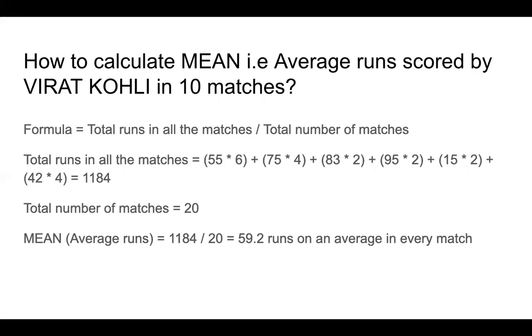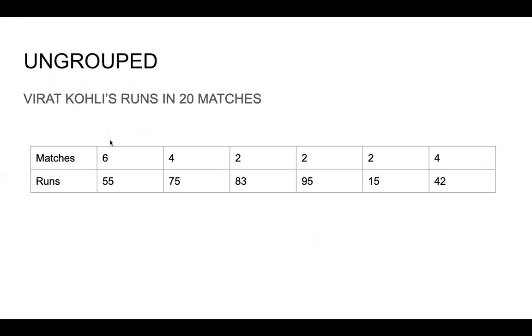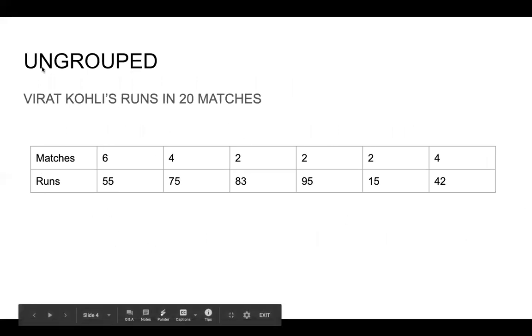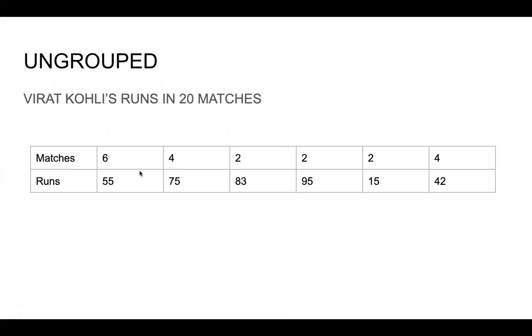This is average. So what you can see here is, this kind of data is called ungrouped data. I'm sure you must have studied this in the previous class, in 9th standard. So you know how to take out the average of ungrouped data. Why is this called ungrouped data? This is called ungrouped data because here the data, the runs, is a single value. It is not a set of data. I will explain what is a set of data, what is grouped data. But here, see, there is only 55. That is one number. 75 is a single number. 83 is a single number. Okay. What is the opposite? The opposite is grouped data.